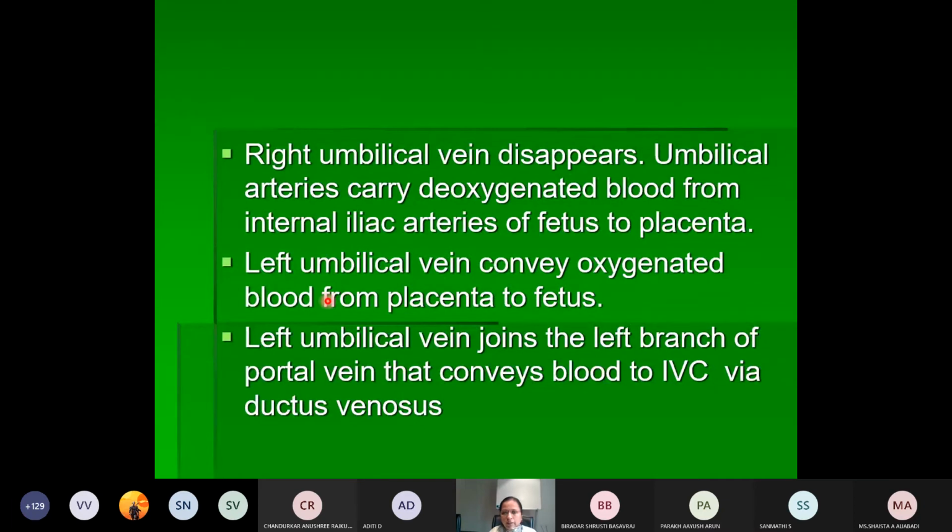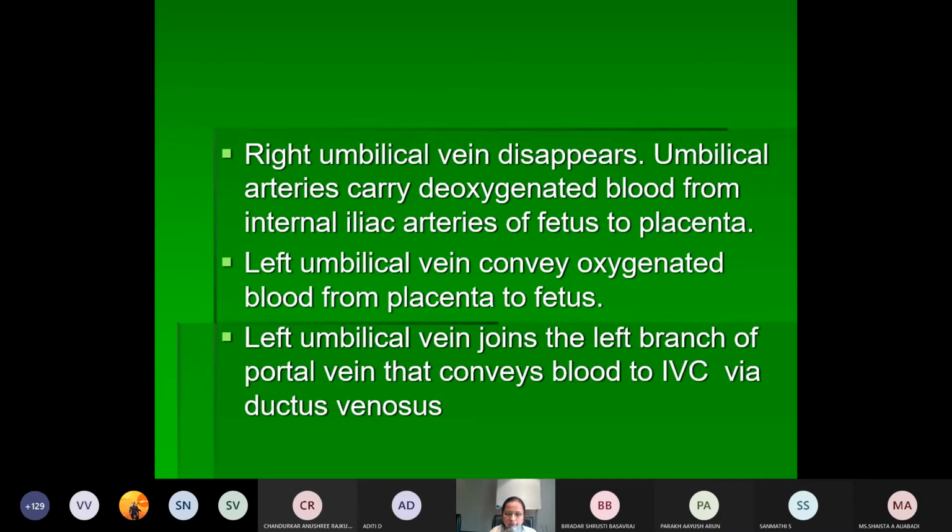You all know already, I need not tell: the umbilical arteries carry deoxygenated blood from the internal iliac arteries of the fetus to the placenta, and the left umbilical vein conveys oxygenated blood from the placenta to the fetus. The left umbilical vein joins the left branch of the portal vein, which conveys the blood to the inferior vena cava by the ductus venosus. This will be dealt with in detail later when discussing the veins. So just remember, the right umbilical vein will disappear.